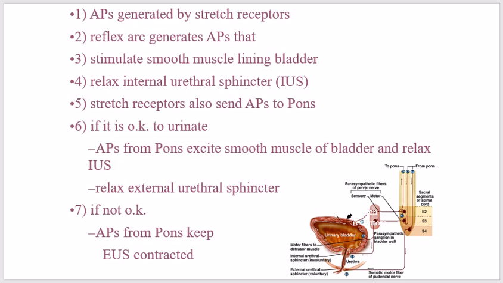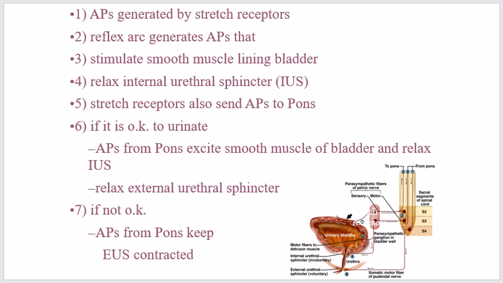Superimposed on the tonic pressure changes during filling of the bladder are periodic acute increases in pressure that last from 3 seconds to more than a minute. The pressure peak may rise only a few centimeters of water or may rise to more than 100 centimeters of water. These pressure peaks are called the micturition waves. You can see them in the picture of the cystometrogram, and they are caused by the micturition reflex.